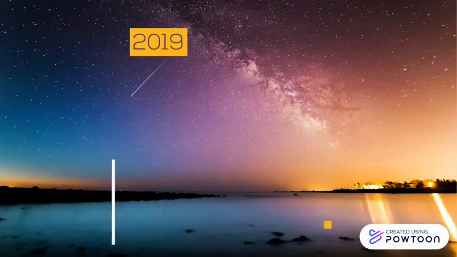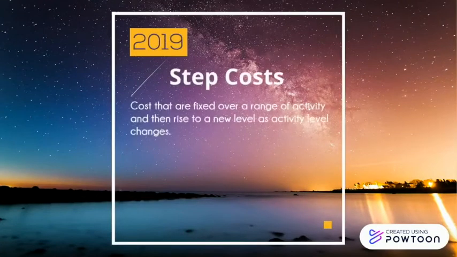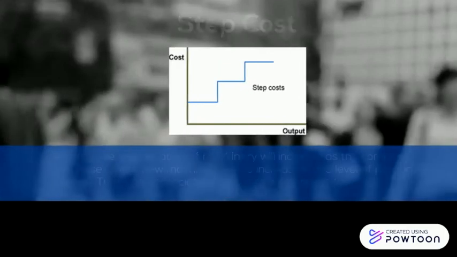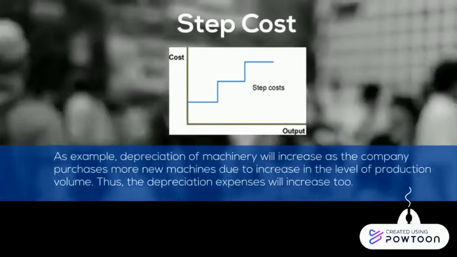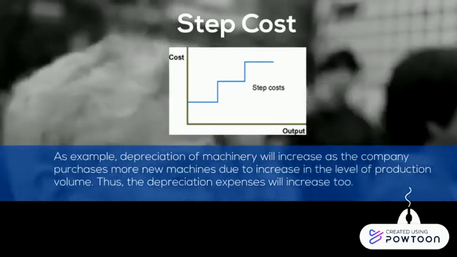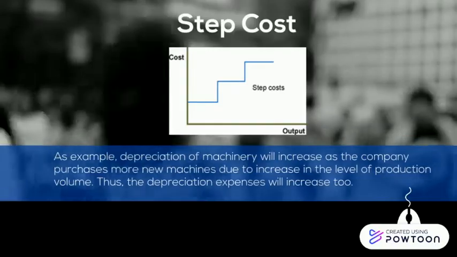And the last behavior cost is step cost. Step costs are costs that are fixed over a range of activity and then rise to a new level as activity level changes. As an example, depreciation of machinery will increase as the company purchases more new machines due to increase in the level of production volume. Thus, the depreciation expenses will increase too.